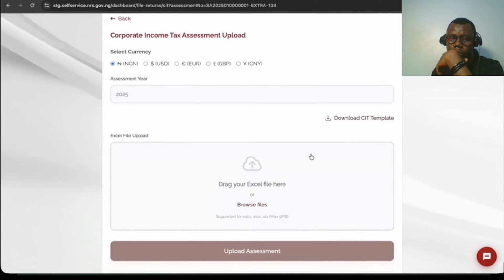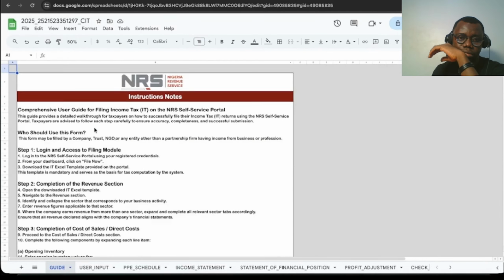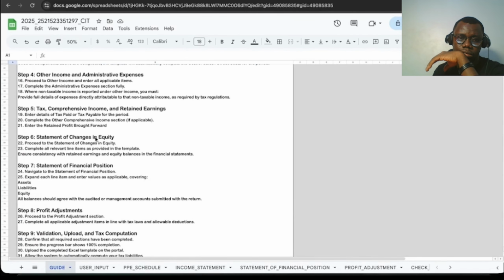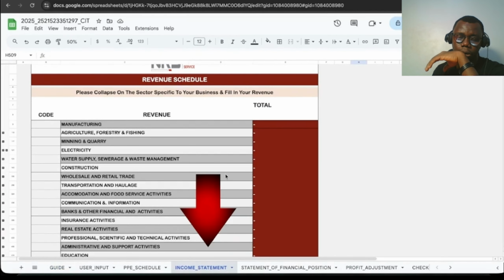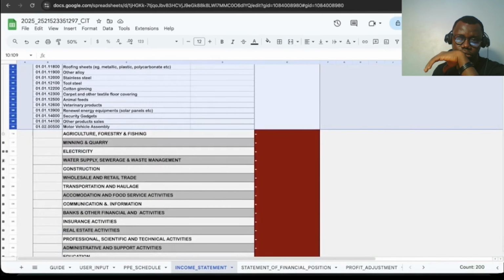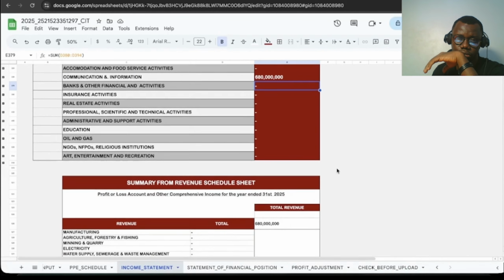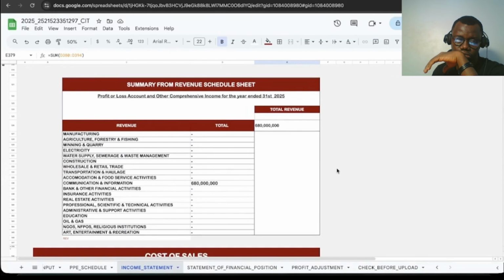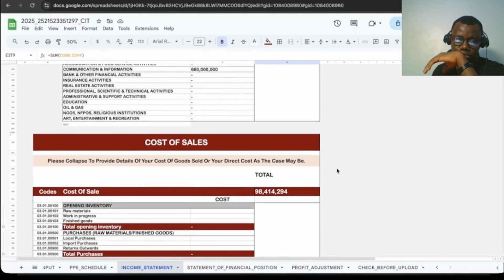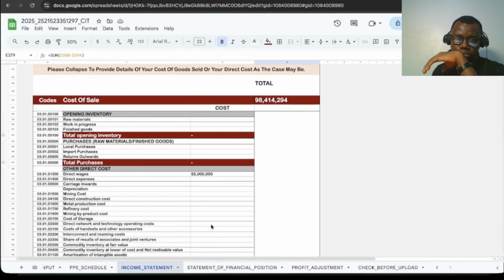After completing the disclosures, download the Income Tax Excel template and open it. Begin by reviewing the instruction sheet carefully to ensure proper completion. Proceed to the income statement sheet and enter your revenue details. Expand each category as needed and input all relevant income streams. Continue by entering cost of sales, including opening inventory, purchases, other direct costs, factory overheads, and closing inventory.